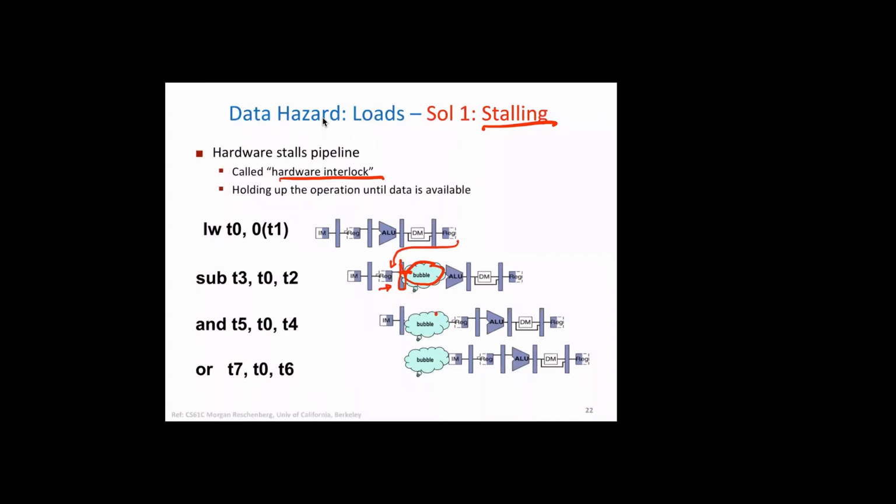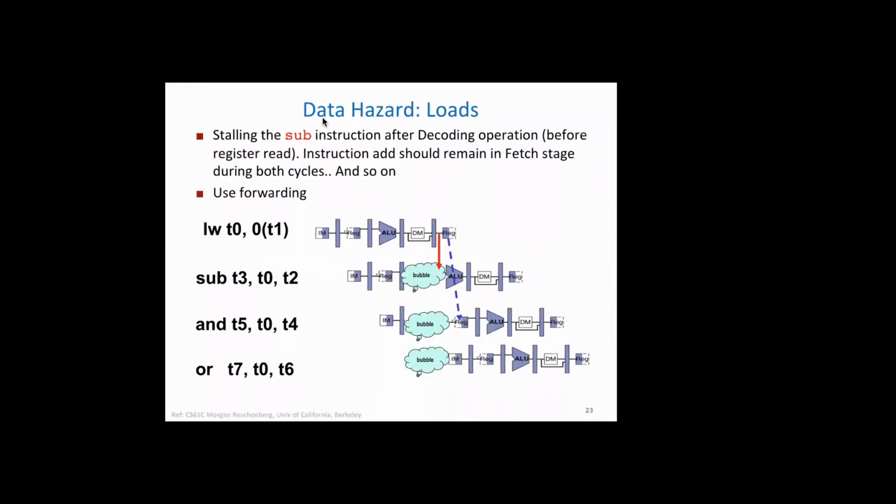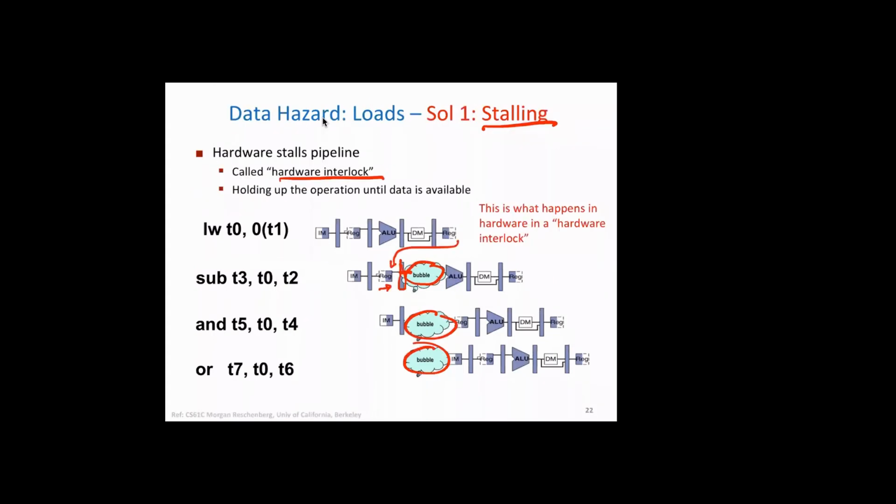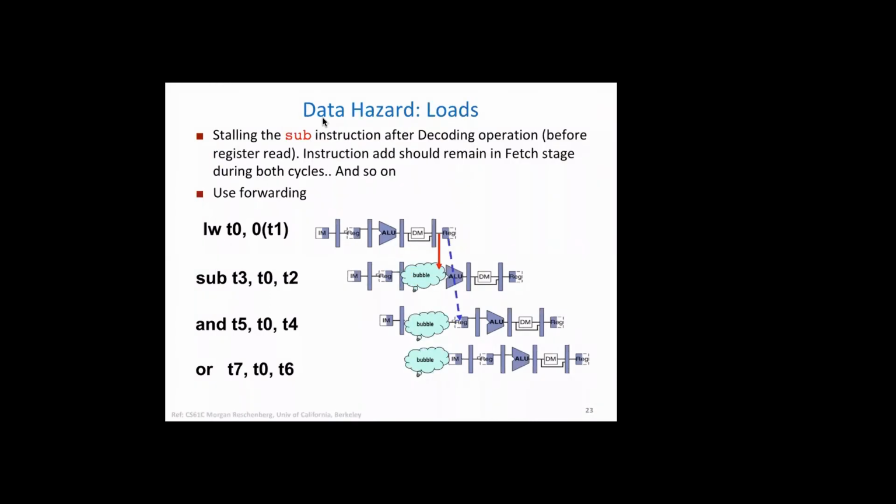Okay, similarly for the next section, here is a stall instruction. It's very similar to NOP. However, what we are doing here is using some hardware mechanism such that data does not flow to the next stage. So this is one example, the same example here. Stalling the sub instruction after the decode operation, before the register read. So in hardware, at the decode stage, we can stall.